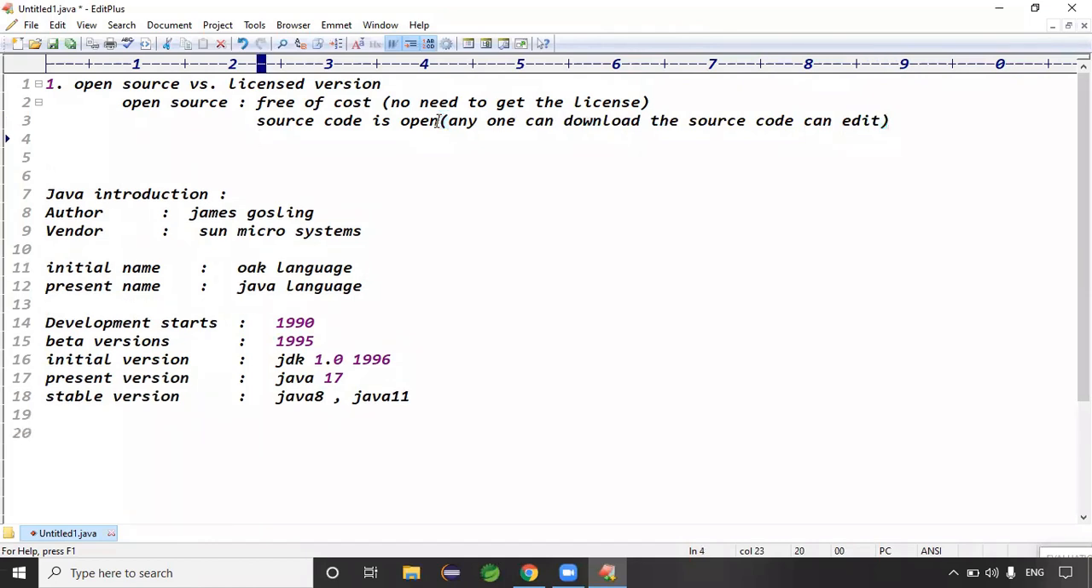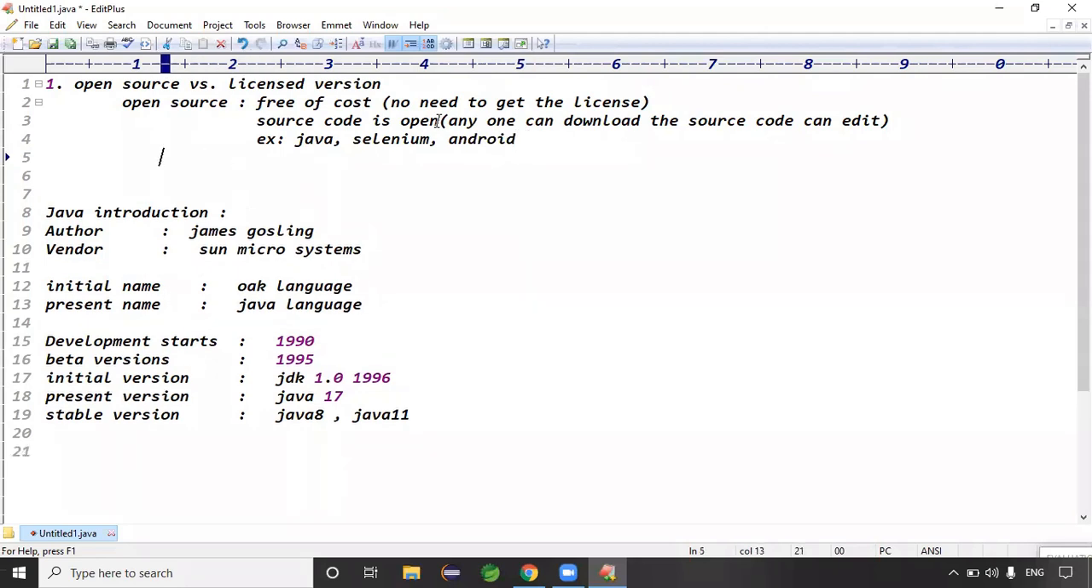Exactly. Source code is open means anyone can download the source code and edit it, right? The best examples: Java is open source, Selenium is open source, Android is open source. We have multiple open source tools, guys. Guys, are you clear now?